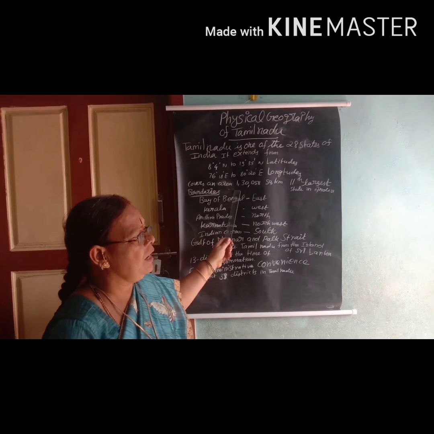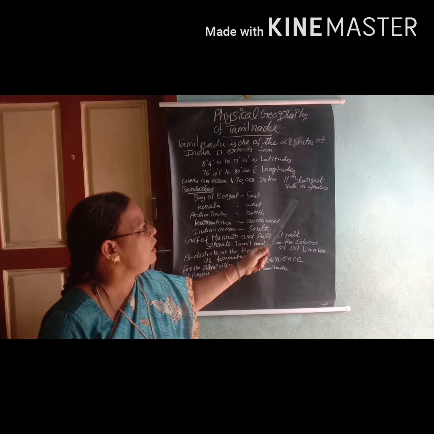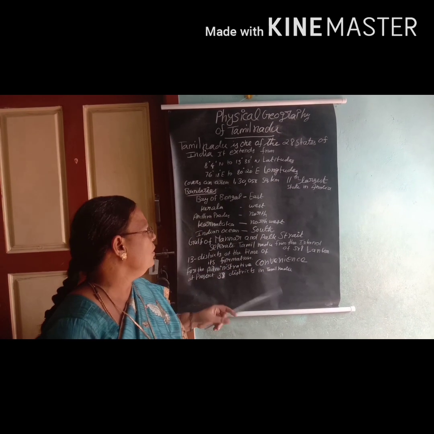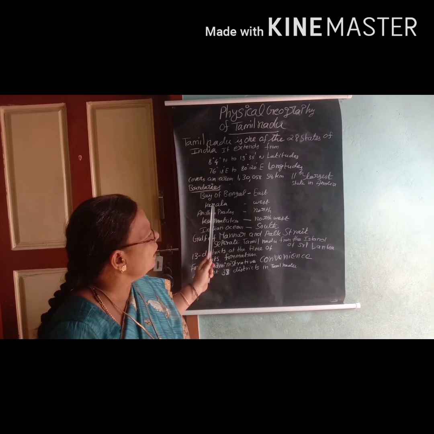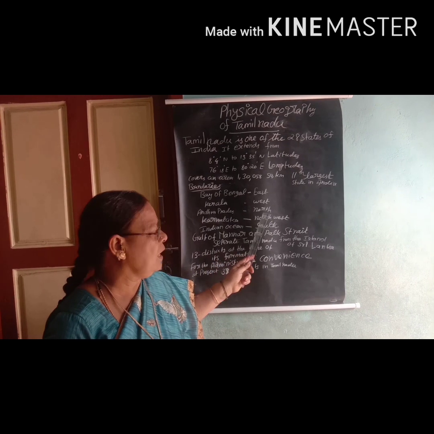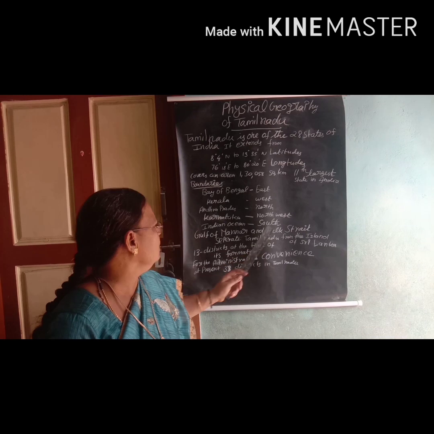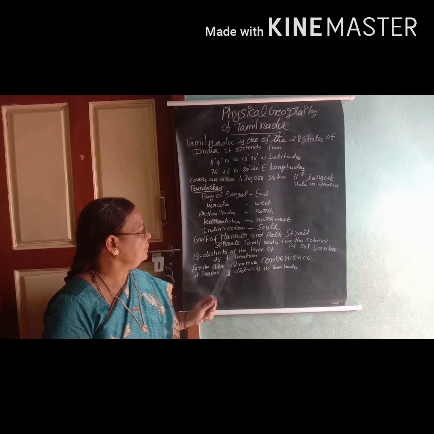And it covers an area of 1,30,058 square kilometers. And what are the boundaries of our Tamil Nadu? The Bay of Bengal is on the east side, Kerala on the west side, Andhra Pradesh on the north side, Karnataka on the northwest side, and the Indian Ocean on the south side.